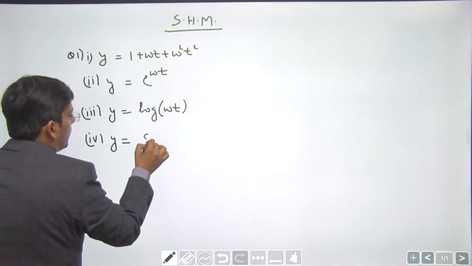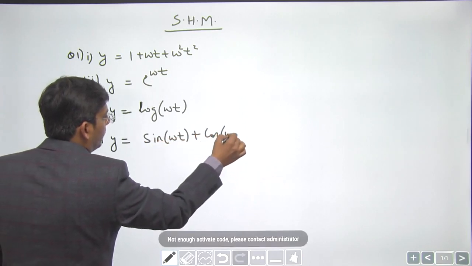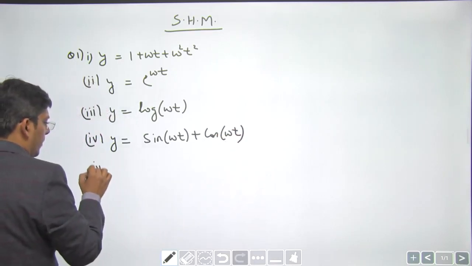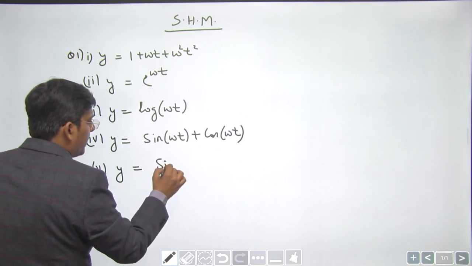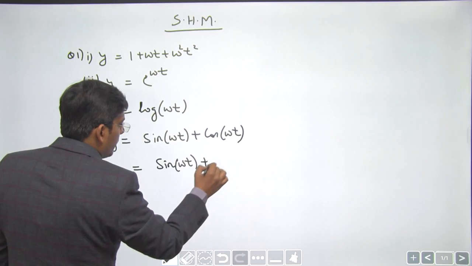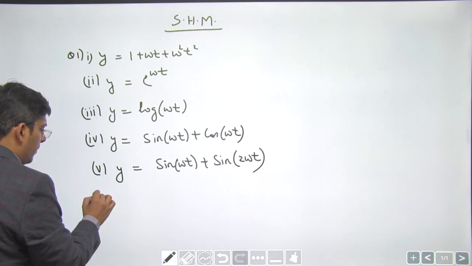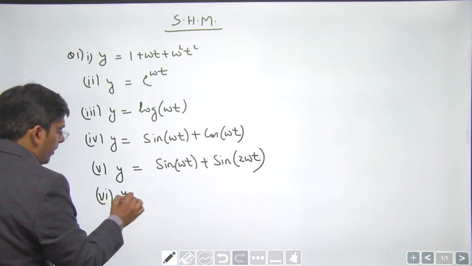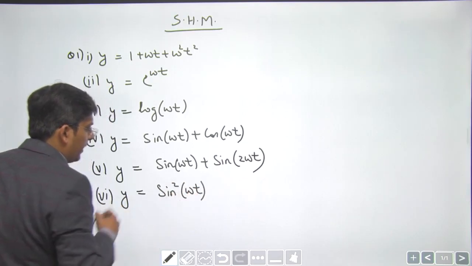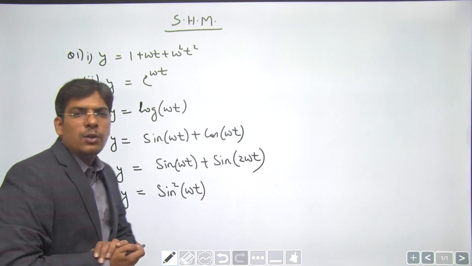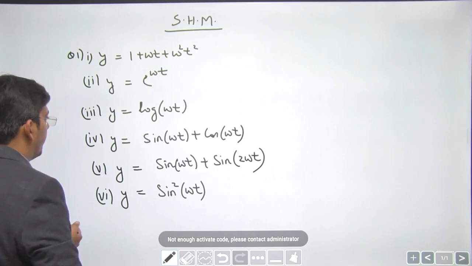Y equals sine of omega t plus cos of omega t. Y equals sine of omega t plus sine of 2 omega t. And lastly, an important part, y equals sine square omega t. So identify which of the following are periodic, non-periodic and SHM.